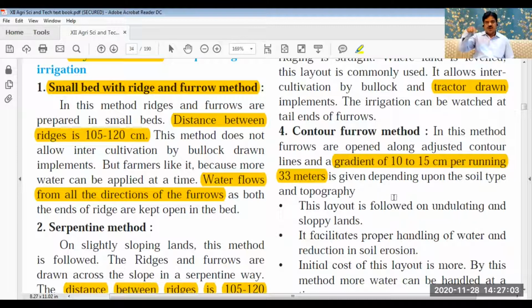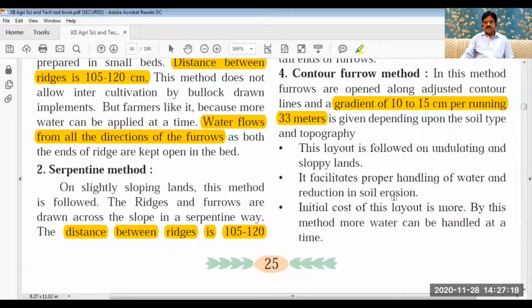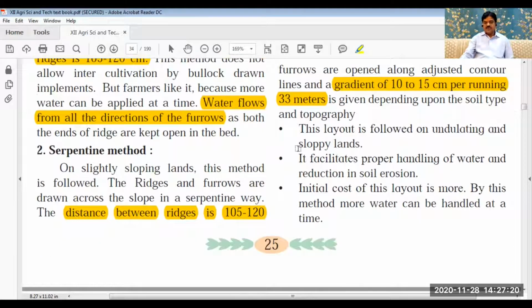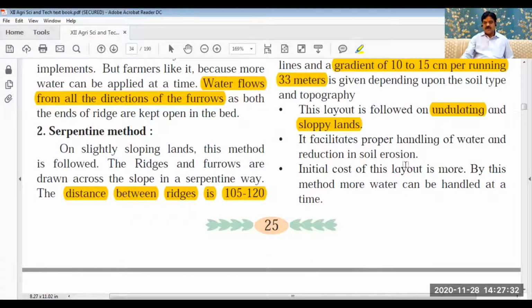Contour lines, round lines are made around the hilly areas, along the slopy areas, and after every 35 meter, 10 to 15 centimeter, that level is reduced. So this depends upon kind of soil in all this case. This is used in slopy lands, means undulating lands, means ups and downs are there, it is not a plain land. Then here irrigation can be given.